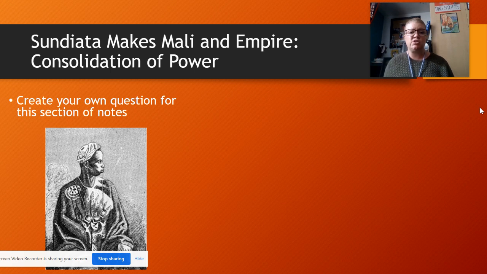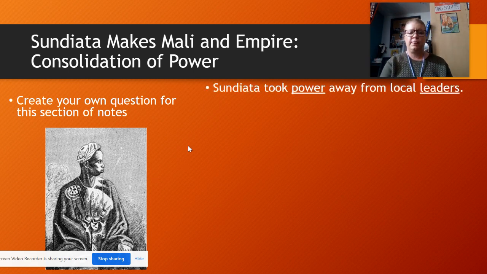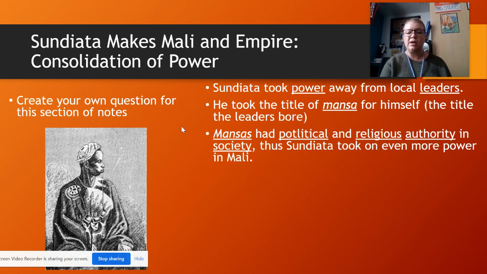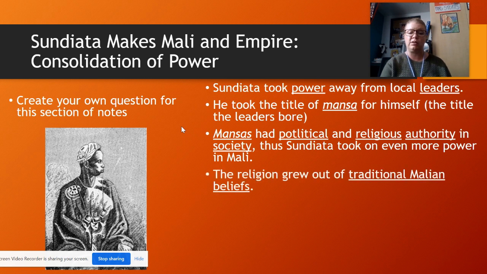Okay, so the consolidation of power: you're going to create your own question for this section of notes. Here's Sundiata. Sundiata took power away from the local leaders. He took the title of Mansa for himself, and it's the title that all the leaders bore after him. Mansa had political and religious authority in the society. Thus, Sundiata took on even more power in Mali. So he's not only controlling it politically, but he's also controlling it religiously.